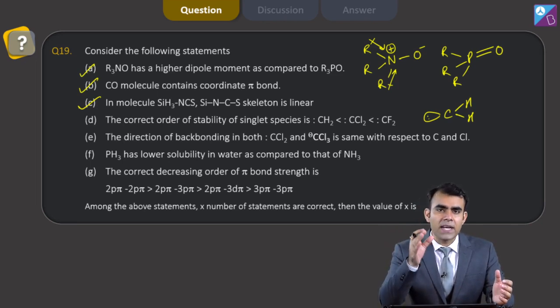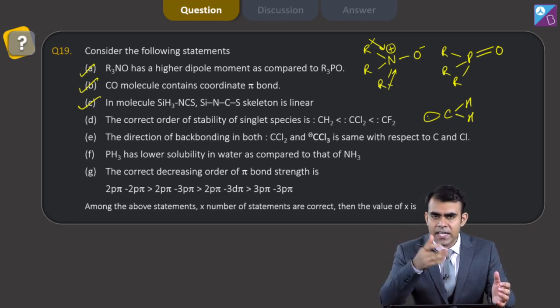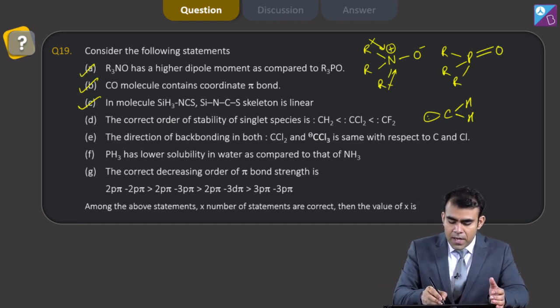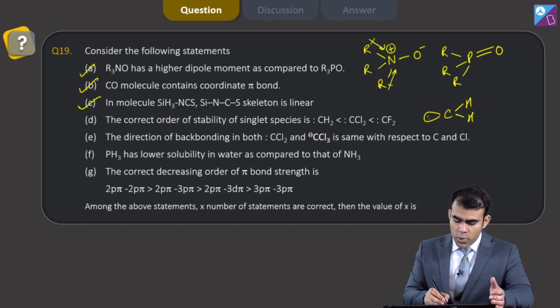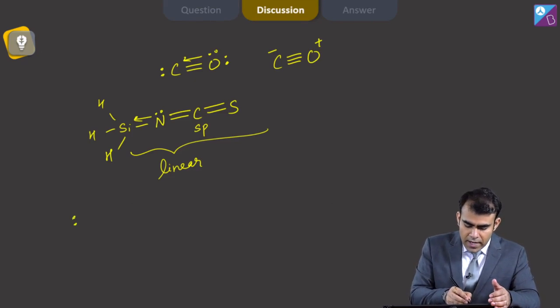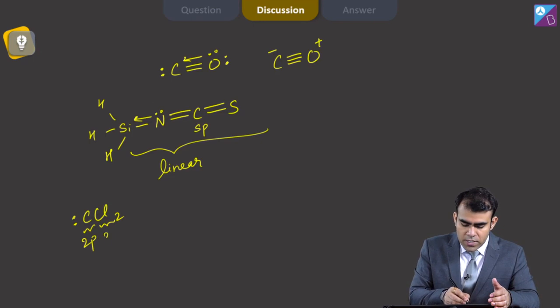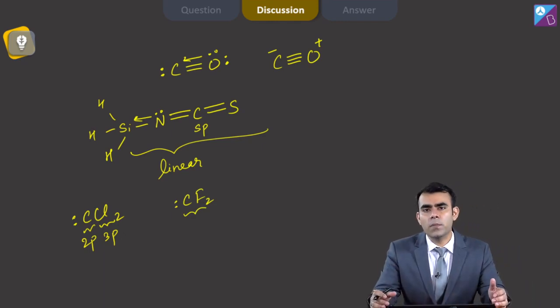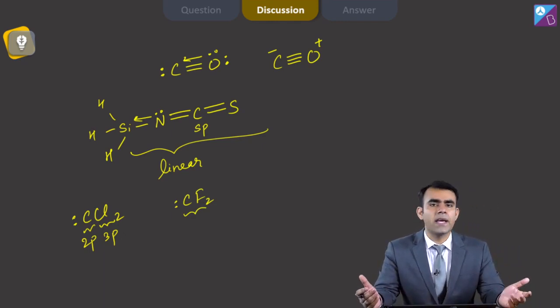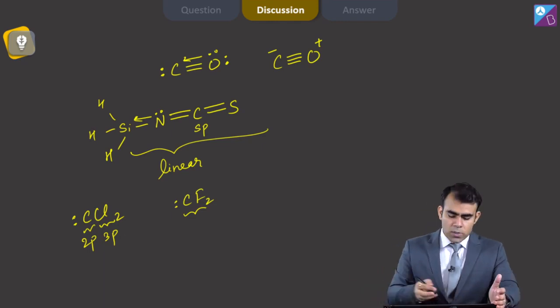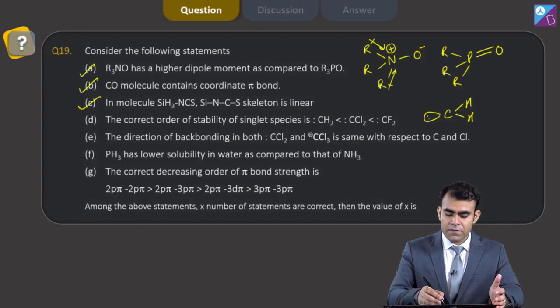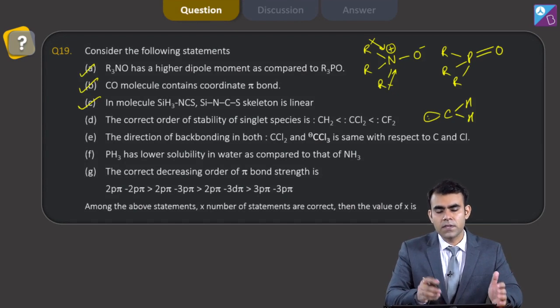It minimizes the deficiency of carbon, and that is why they are stabilizing it. And if we compare CCl2 and CF2, in CCl2 carbon uses its 2p and chlorine uses its 3p, whereas in CF2 carbon and fluorine both use their 2p orbitals, and the bonding between 2p and 2p is much better than 2p and 3p. So yes, the stability of CF2 singlet is higher than CCl2 singlet.